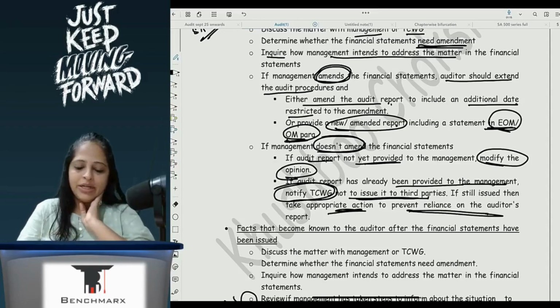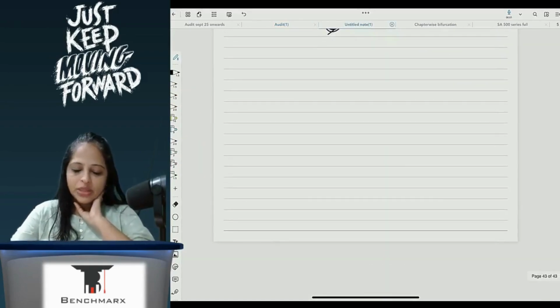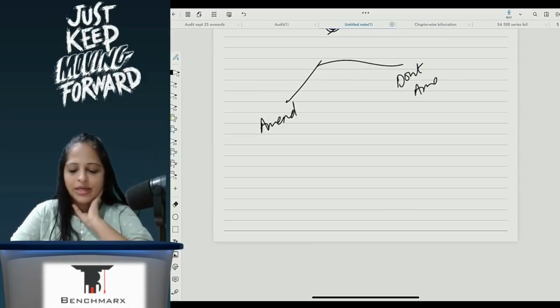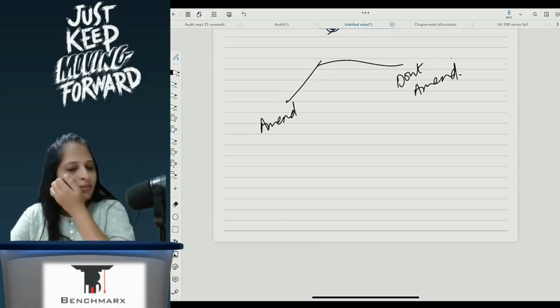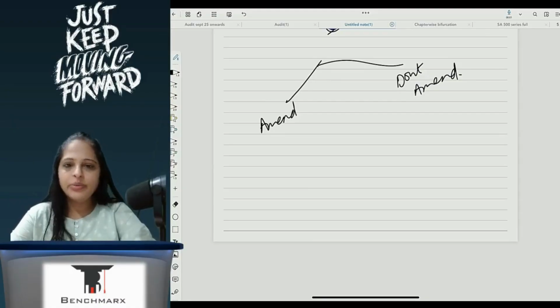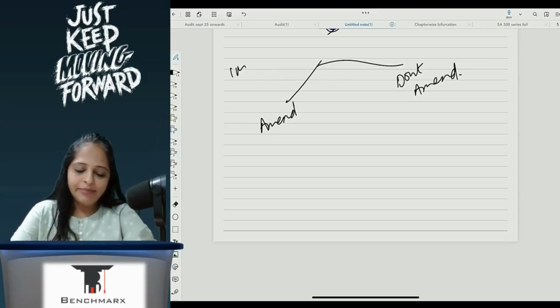So what has happened here is that one situation is I amend, one is I don't amend. Now, before amending or not amending, my responsibility is to check whether the subsequent event has an impact on the FS.